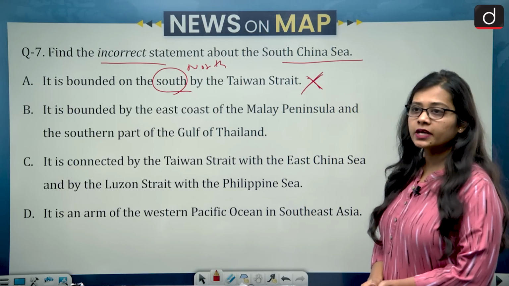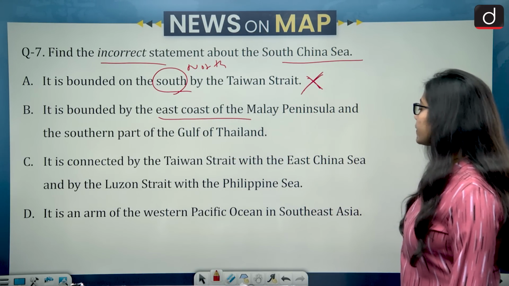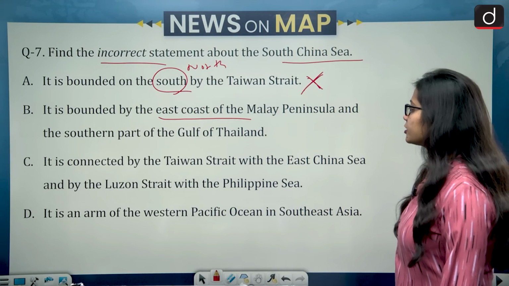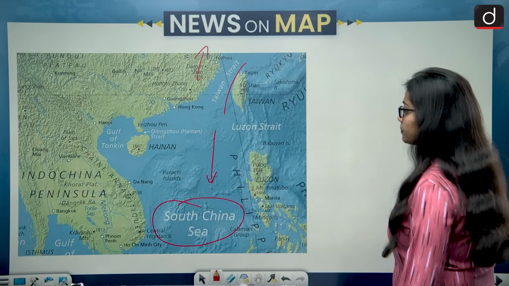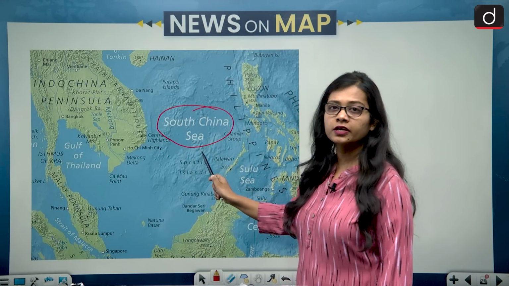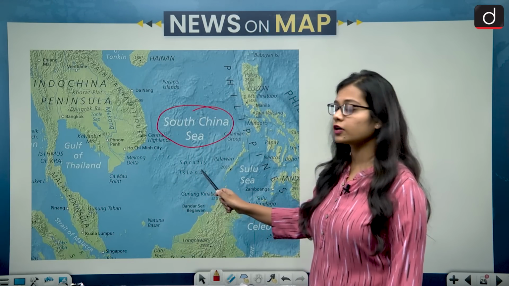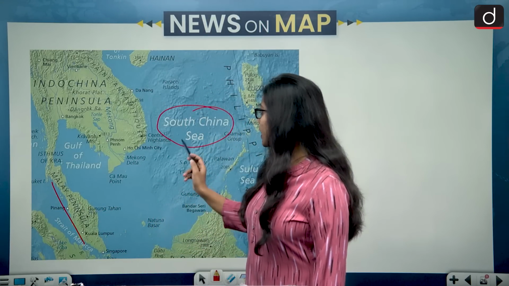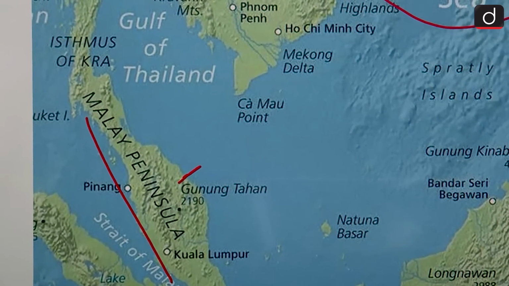Then option B is, it is bounded by the east coast of the Malay Peninsula and the southern part of the Gulf of Thailand. So let's see this on the map. Okay, this is the South China Sea, and on the eastern side of the South China Sea is the Malay Peninsula, and the South China Sea is getting in contact with the eastern side of the Malay Peninsula, so this becomes correct.